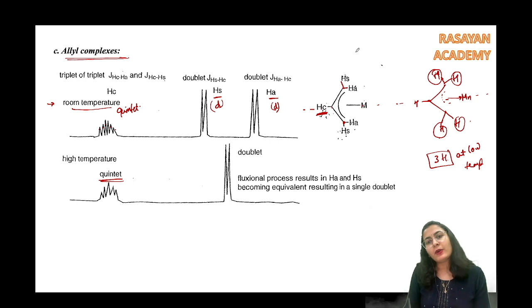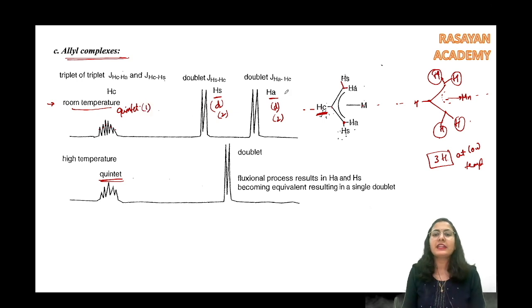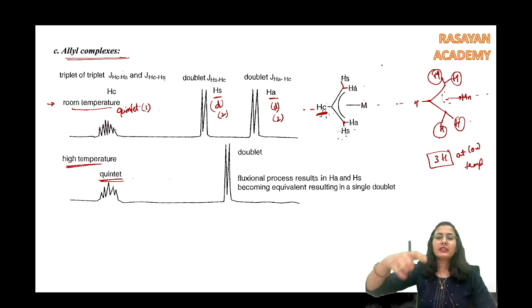Okay. Now, what is the ratio? The ratio is going to be 2:2:1, like this. HA and HS 2:2:1 ऐसा होना चाहिए. All right. Now, what further is going to happen? Now, here we see the higher temperature. At higher temperature, what happens? It is a fluxional process that is going on.